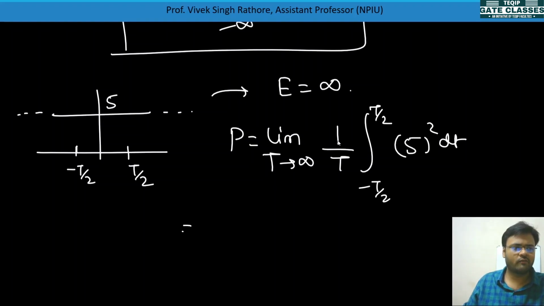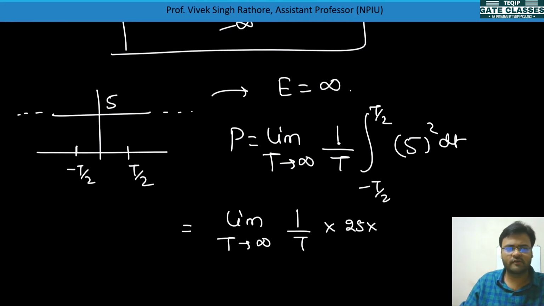Now limit t tending to infinity, 1 by T will be there, it will be 25 into, when integrated, T, and then the T's cancel, so it won't bother much. So the final value will be 25 watt.